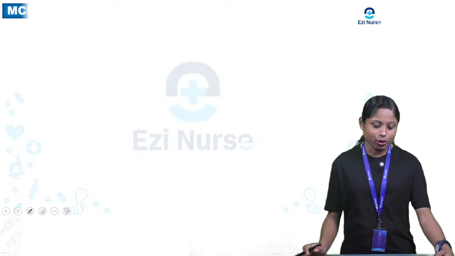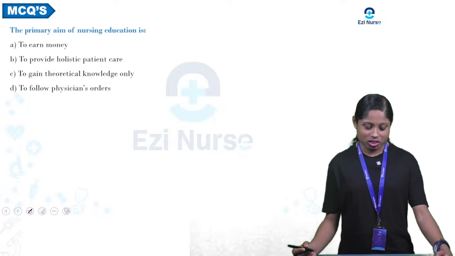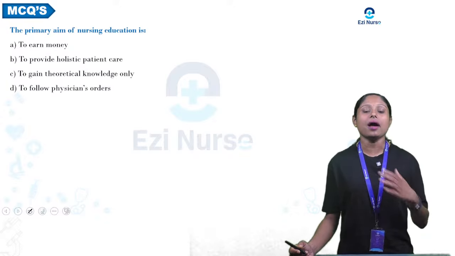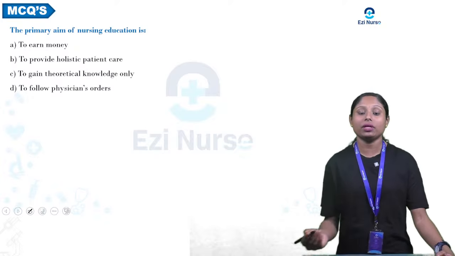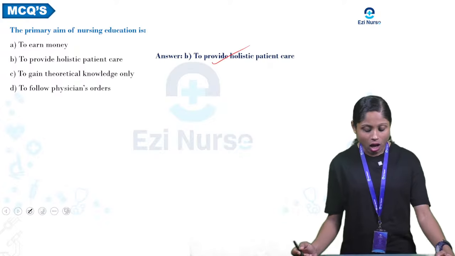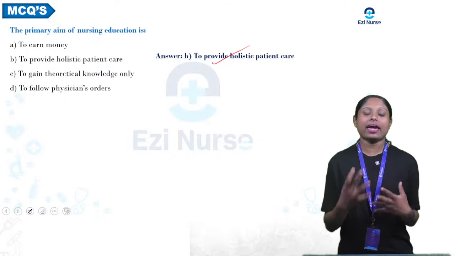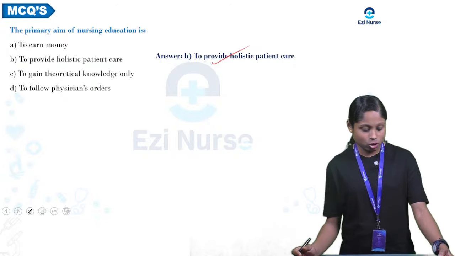So first we are going to discuss some MCQ questions. So let's start. First one: the primary aim of nursing education is. So what is the primary aim of nursing education? These are the options. What will be the answer? It is to provide holistic patient care. So to give holistic care to your patient. That's why we are studying the aim of nursing education.